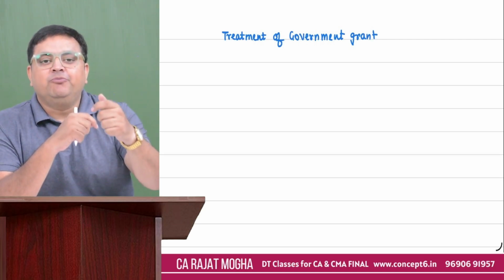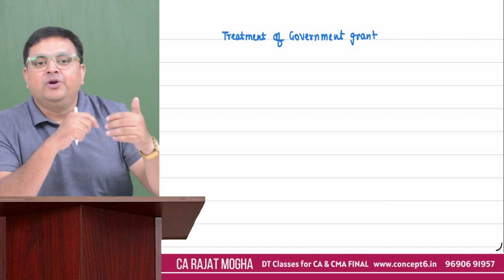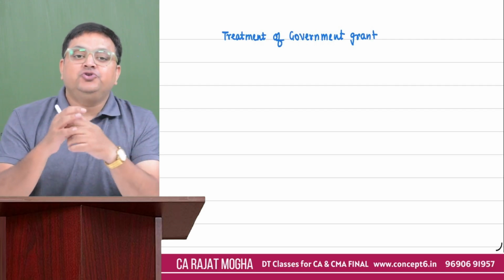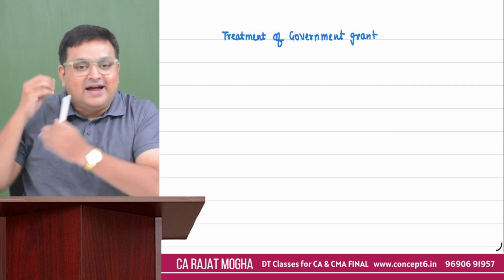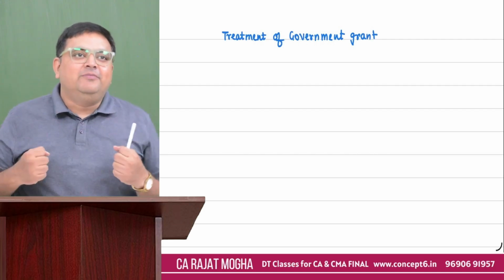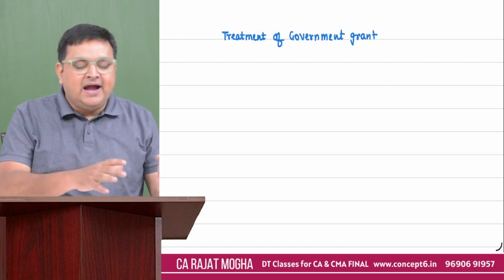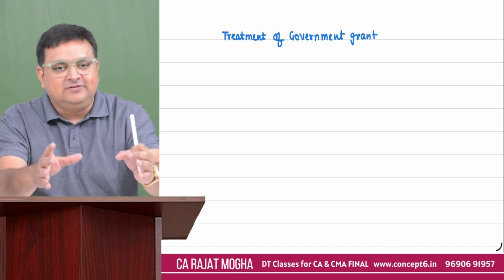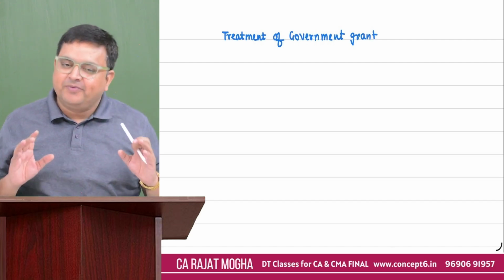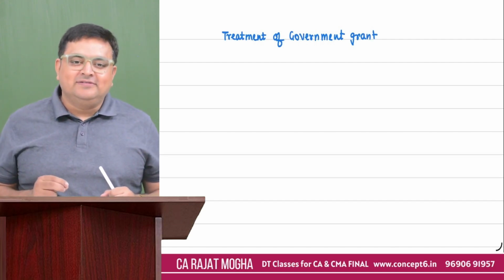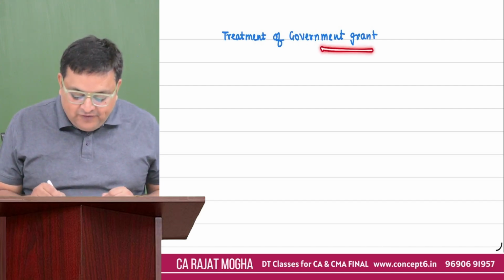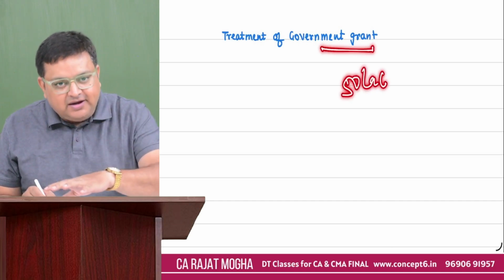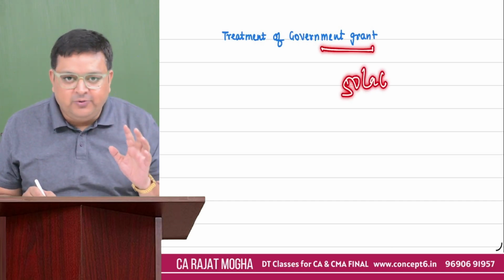Government wants that you should employ more and more people. Let's say you should employ more and more women in your company or factory. They can give you the grant. Government wants that you should do more and more exports. That is the reason they are giving the grant. Government can also say, okay, you need a land, you need a machinery, you need a building, so that is the reason we are going to assist you. So there could be numerous types of grants, right? Now, the important point is that we should understand how we will be treating this grant. If we have received 50 lakh rupees, should I make it taxable or how should I go about it?